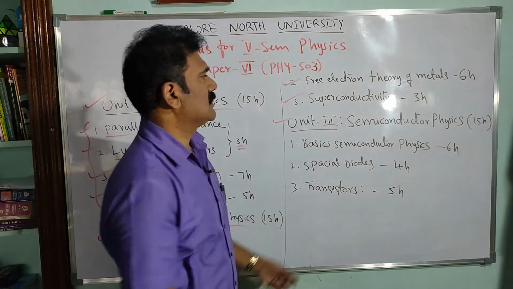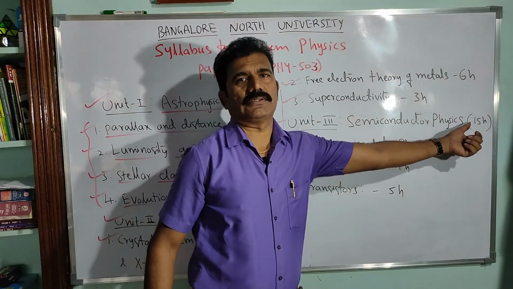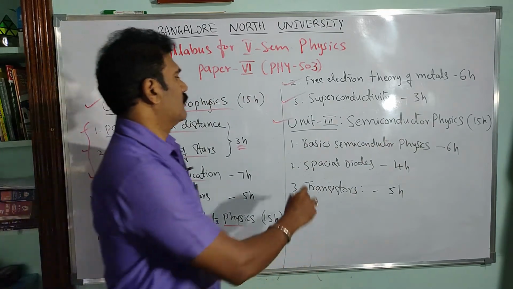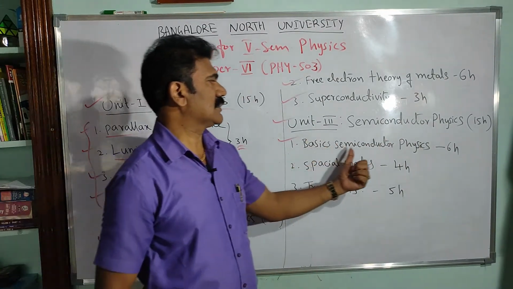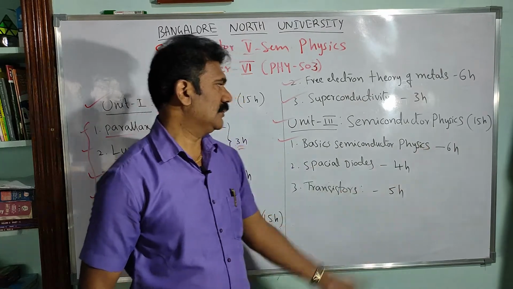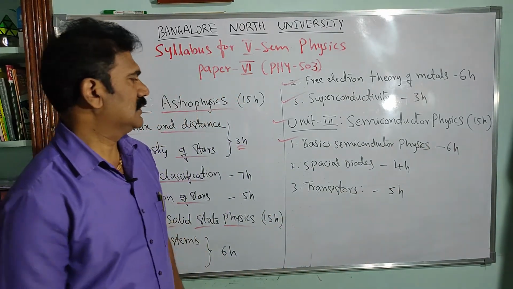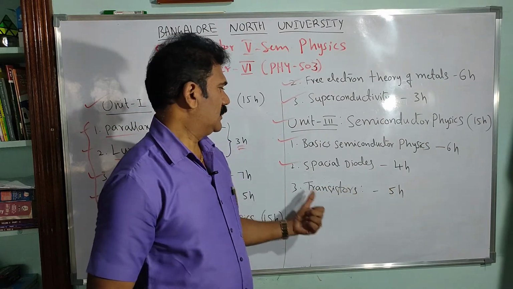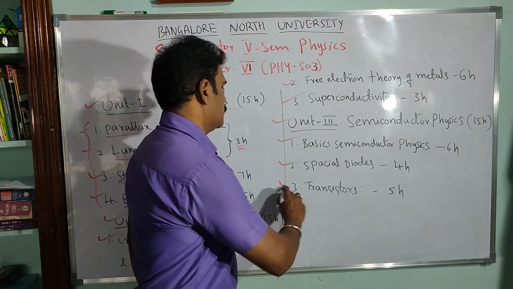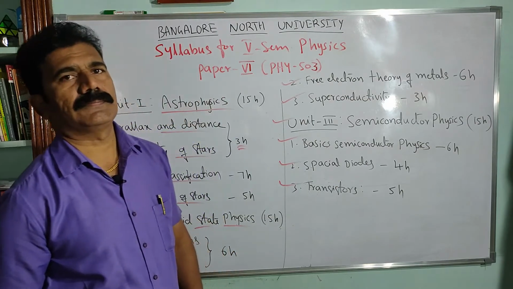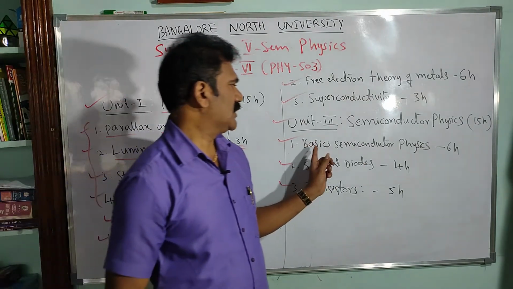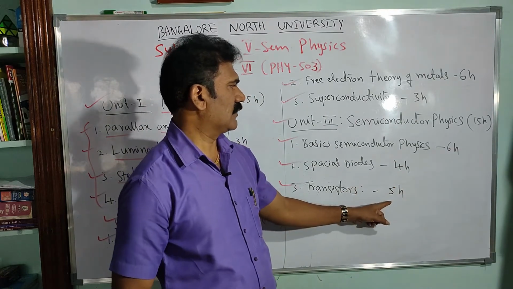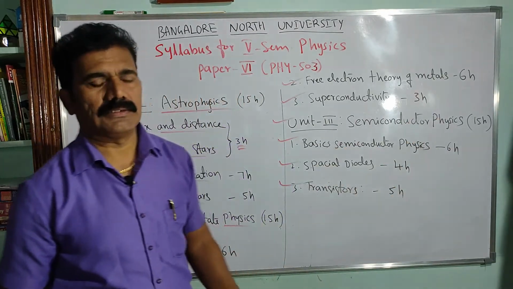Now look at the third unit. Unit 3 is semiconductor physics for 15 hours. Again we have 3 chapters in this unit also. The first chapter is basic semiconductor physics. We are discussing only basics of semiconductor physics. Then the second chapter is special diodes, for 4 hours. Then the third chapter is transistors. You can see that basics of semiconductor 6 hours, special diodes 4 hours, transistors 5 hours. Totally 15 hours portion.